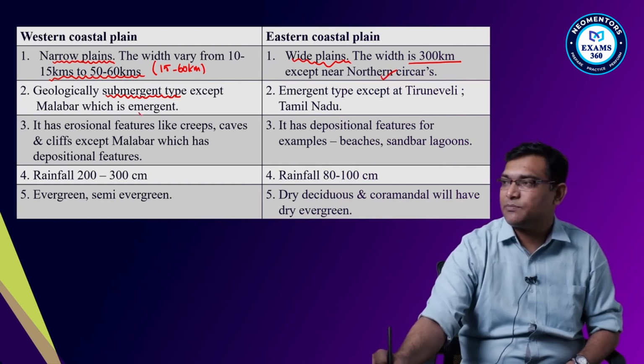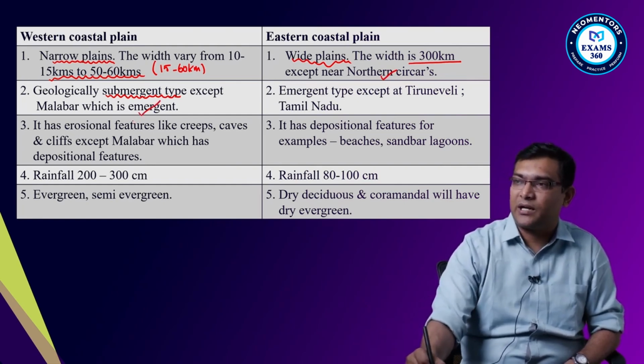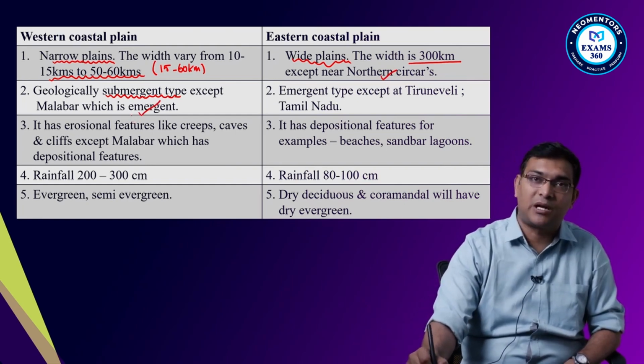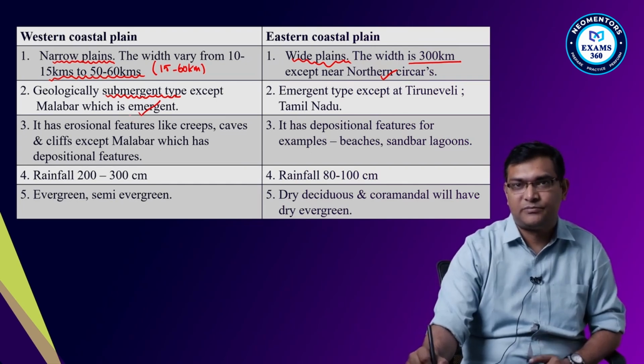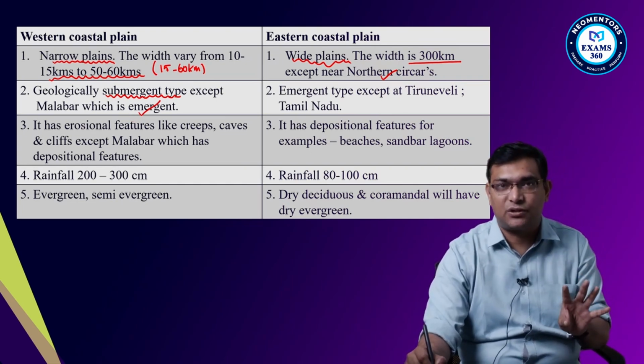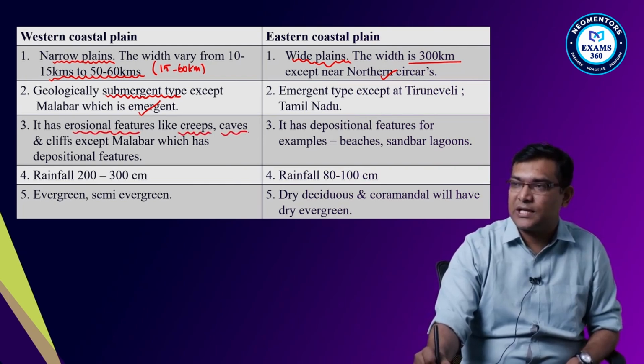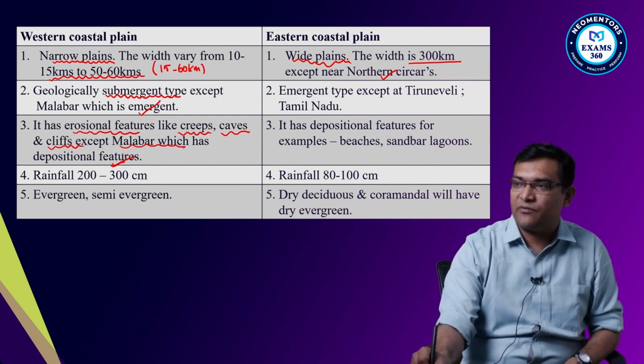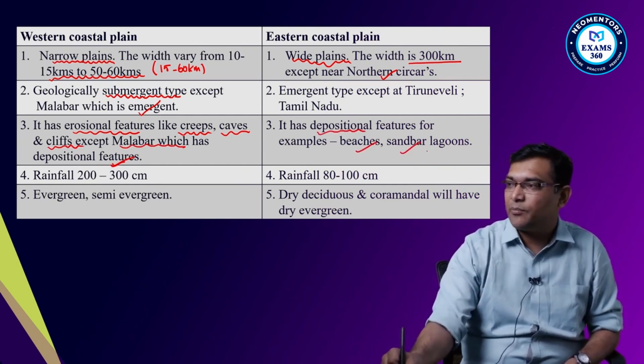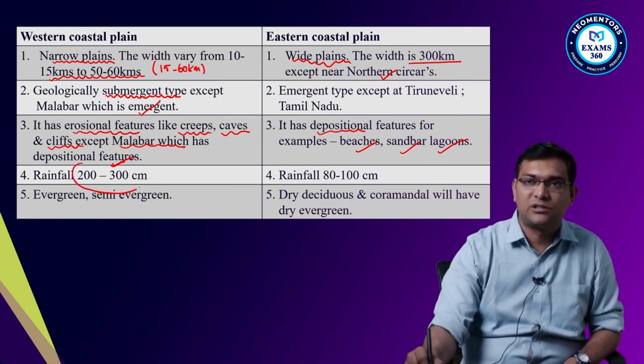And at Malabar it is an emergent place, where deposition takes place, not erosion. So the west coast has erosional features like creeks, caves, cliffs, except Malabar which has depositional features. And here we find depositional features like beaches, sandbars, lagoons.